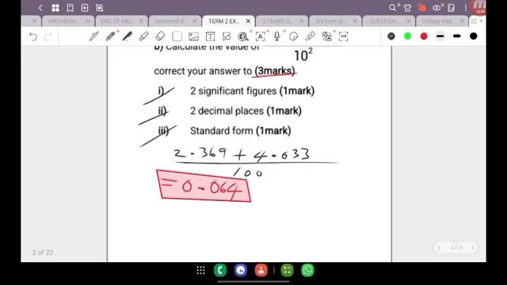Now, be very mindful when it comes to significant figures, because 0 is usually considered to be an insignificant value, but it also depends on the position of where the 0 is. For example, in this case, these 2 zeros are insignificant because they appear before a non-zero digit, which is 6. Now, had one of those zeros been between the 6 and the 4, then we would have had to count the 0 as a significant digit.